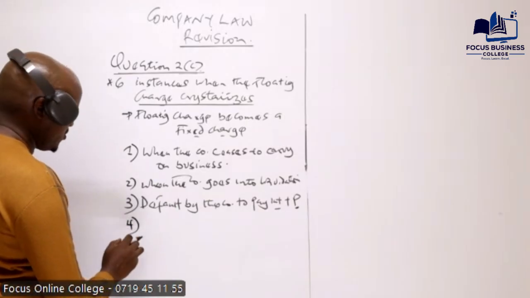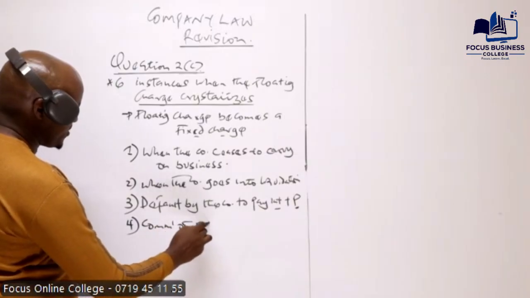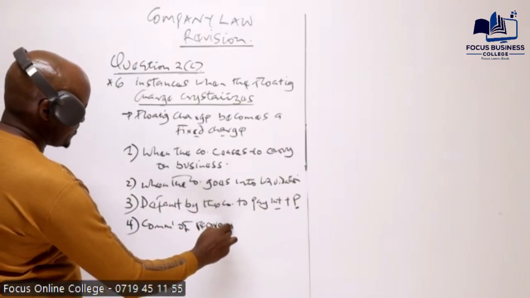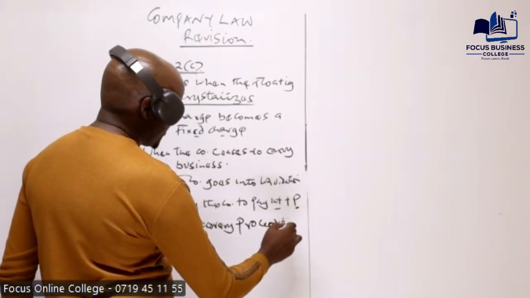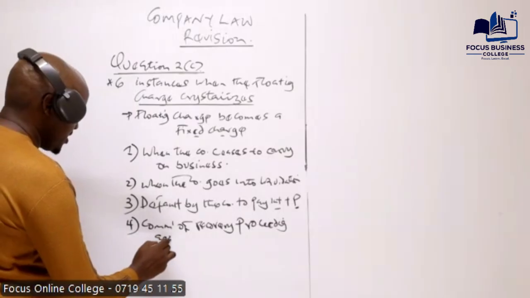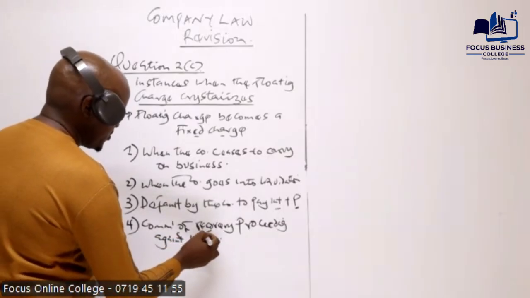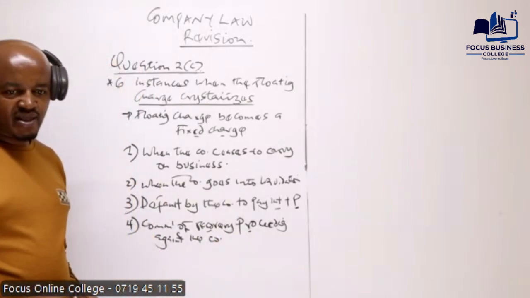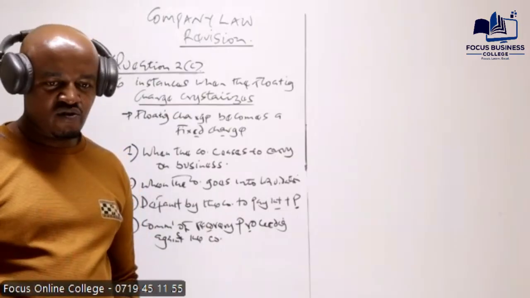Number four, we talked about commencement of recovery proceedings against the company. Recovery proceedings against who? Against the company. In this case, when we talk about recovery proceedings, this is whereby the company has been sued in a court of law due to non-payment of some debts.